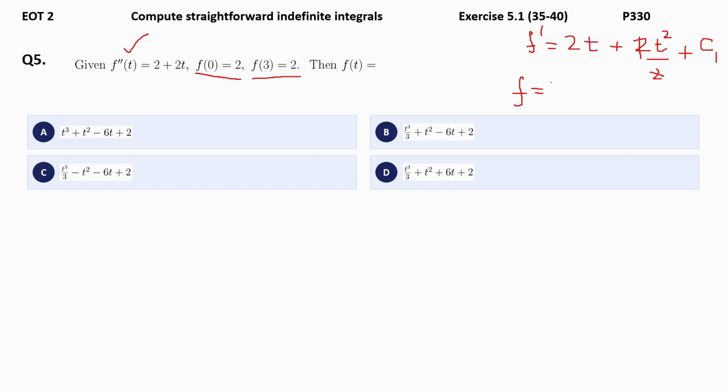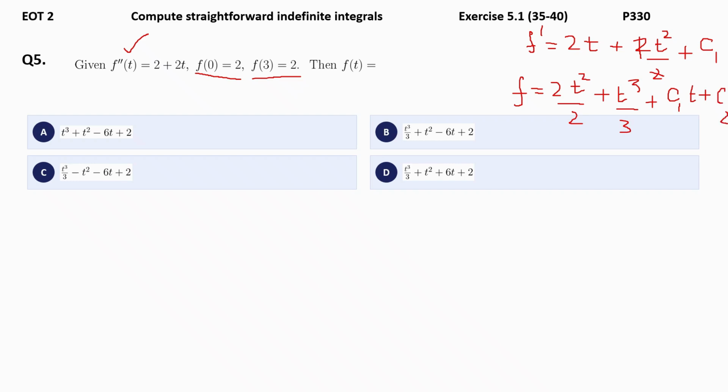This time you get 2. Now for t, it is t square by 2. And what about t square integration? It is t power 3 over 3. Now what about for constant C1 integration? It is C1t. In addition, you have another constant for this, that is C2.